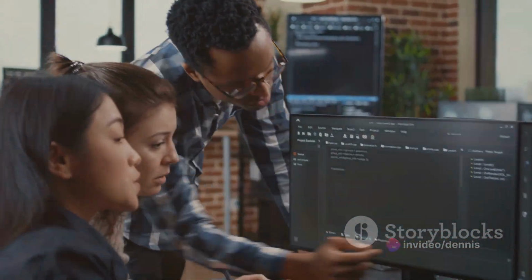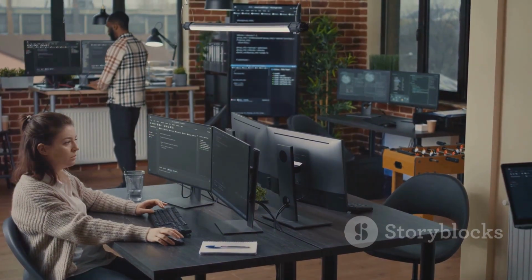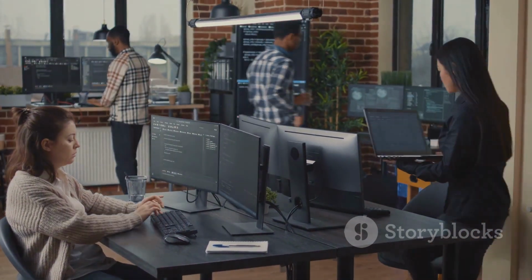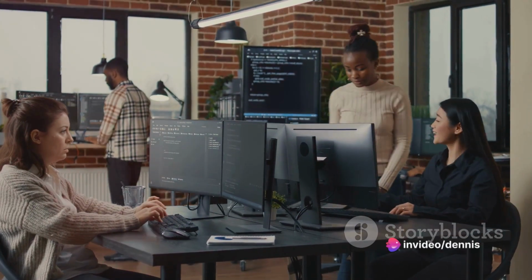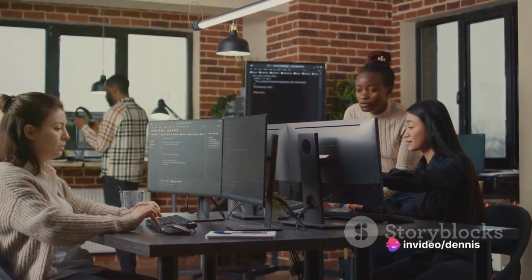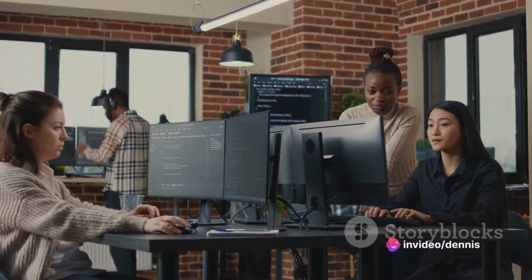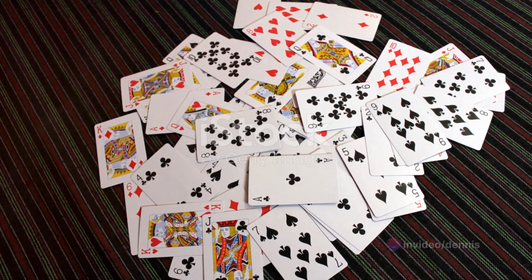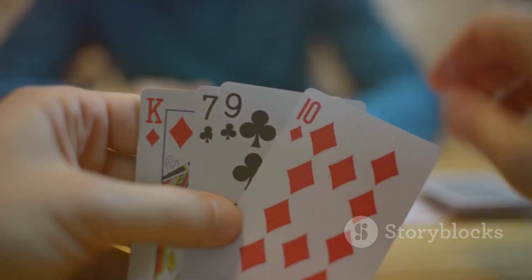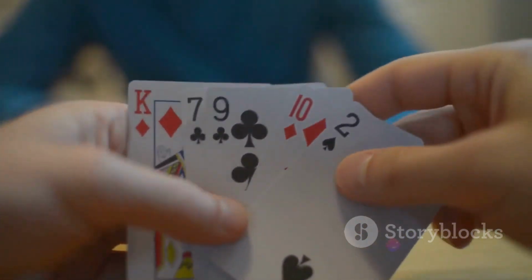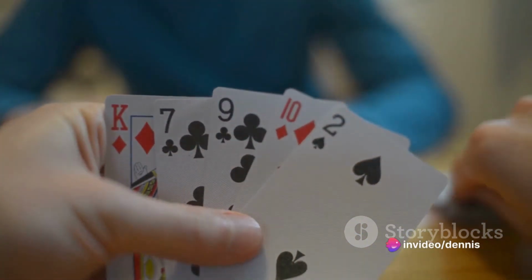Similarly, a deck of cards is also a class called deck. This deck class would contain an array of 52 card objects. It would have methods to shuffle the deck, deal a card, or check if the deck is empty. So, in our card game, we have objects, the cards, and classes, the hands and the deck. The cards, hands, and deck interact with each other to create a functioning card game.